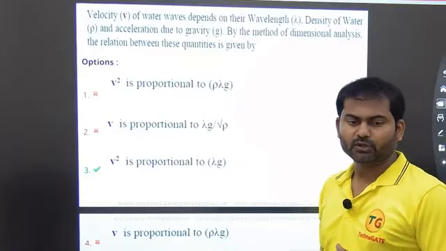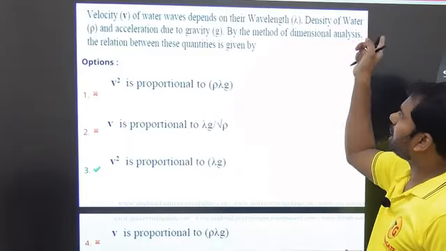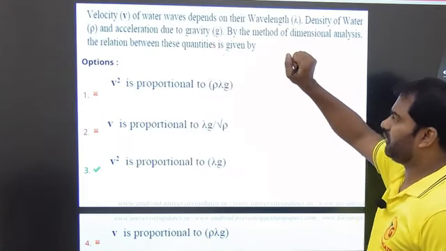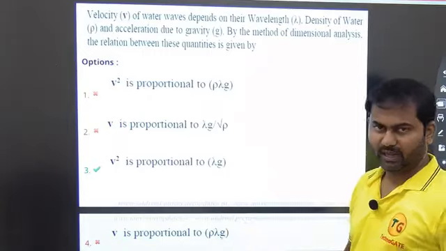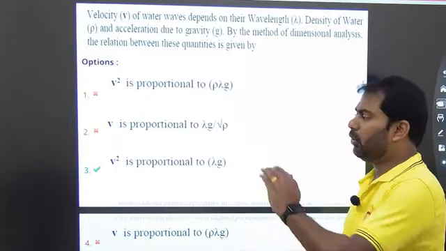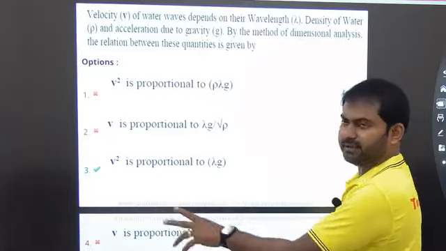అన్నమాట. So now if you see the remaining thing, they gave us density of water, and then they gave us acceleration due to gravity. Based on that, they are asking which option is right, and in each and every option they are checking how velocity v and remaining parameters are related.